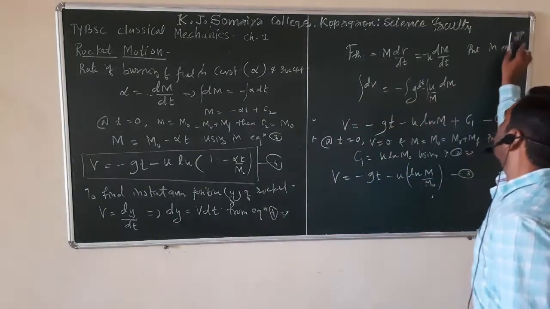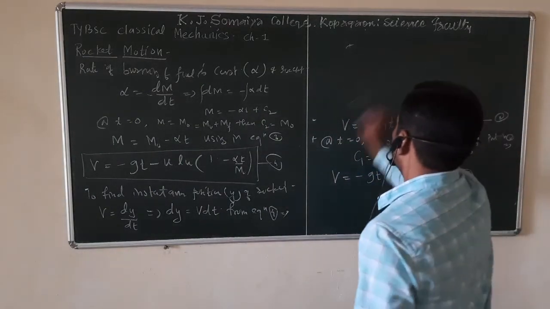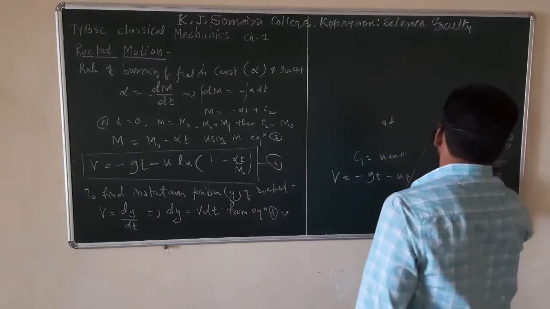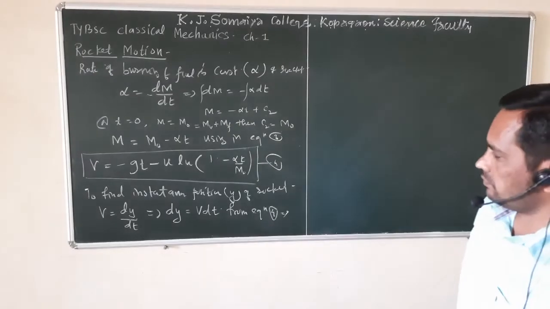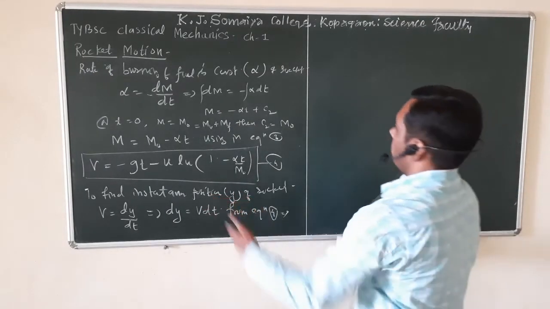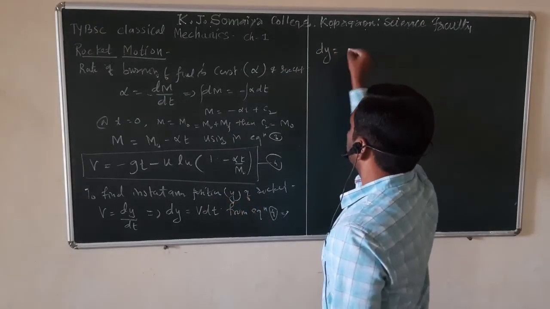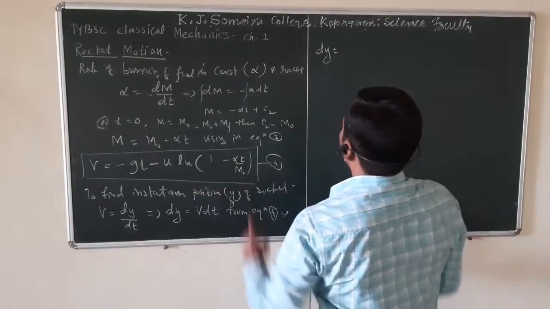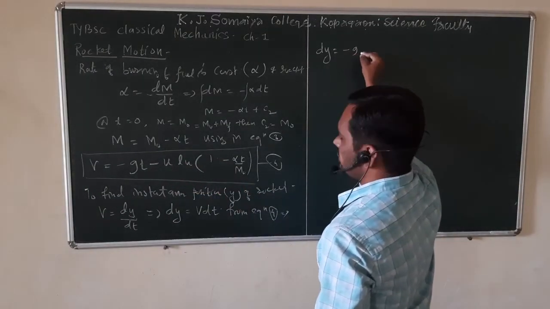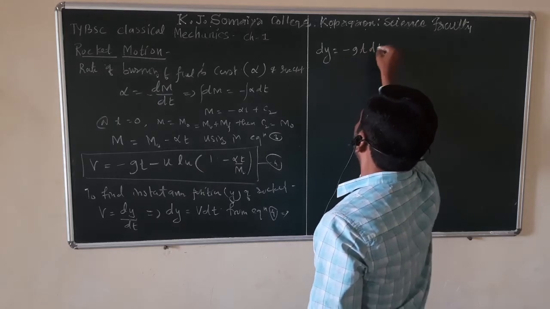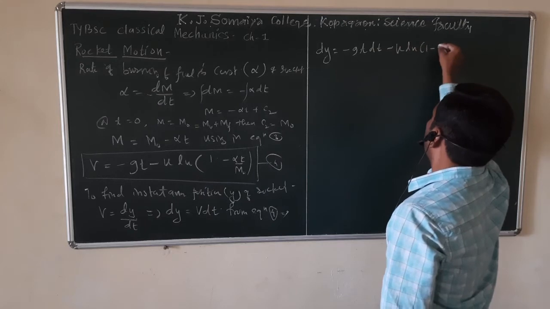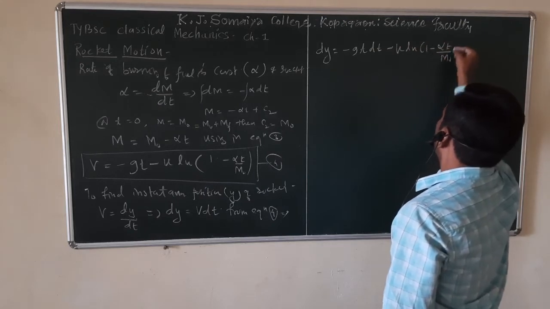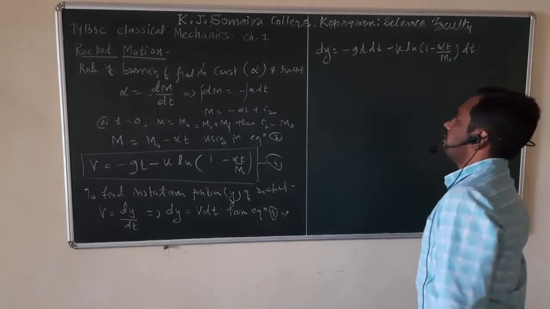From equation 4, dy is equal to v into dt, which is minus g t into dt minus u ln of 1 minus alpha t upon m0 into dt.